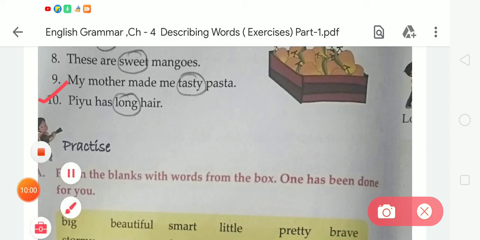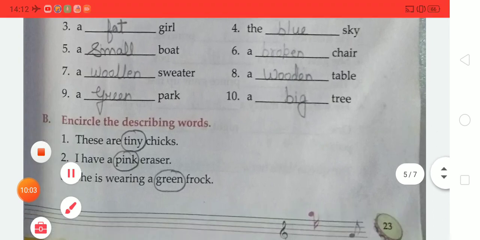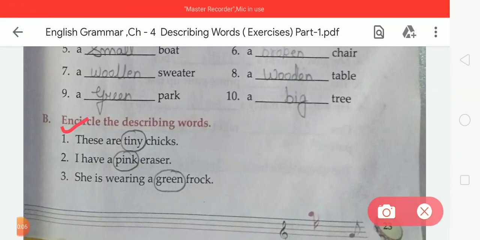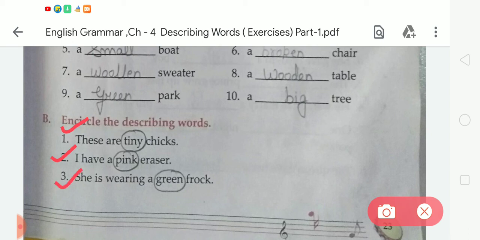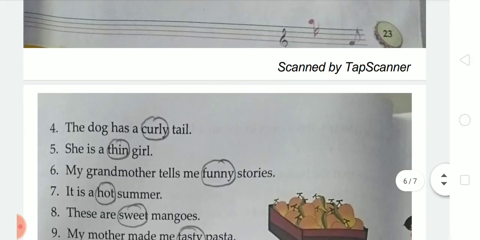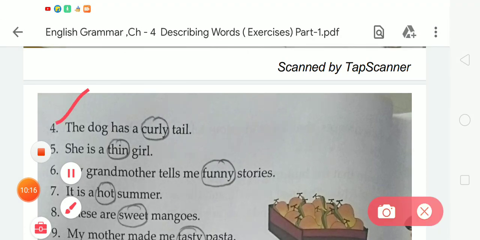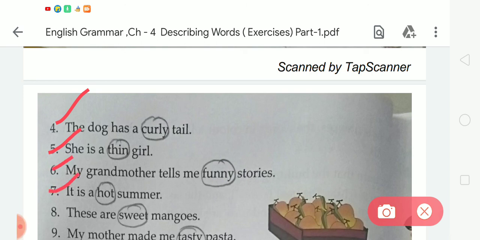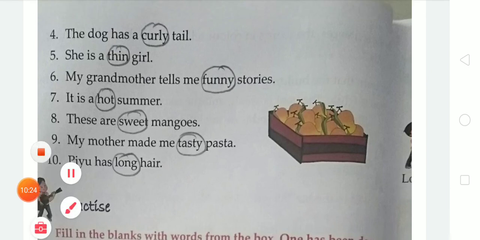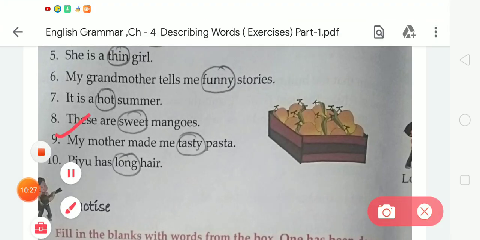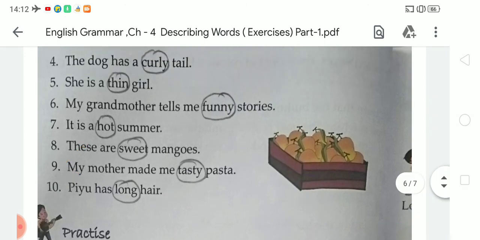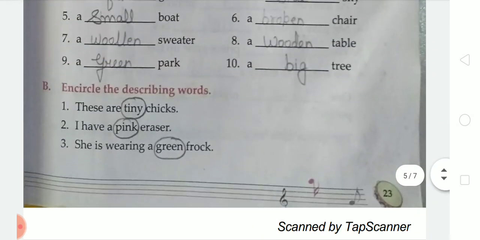Okay. So student, one more time we are going to check. In number 1, we have to circle the word tiny. In second, pink. In third, green. In fourth, curly. In 5, thin. In 6, funny. In 7, hot. In number 8, sweet. In number 9, tasty. And the last one, in number 10, is long. So these are the examples of describing words. We have to circle the describing word in these given sentences. Okay student, it will be completed.